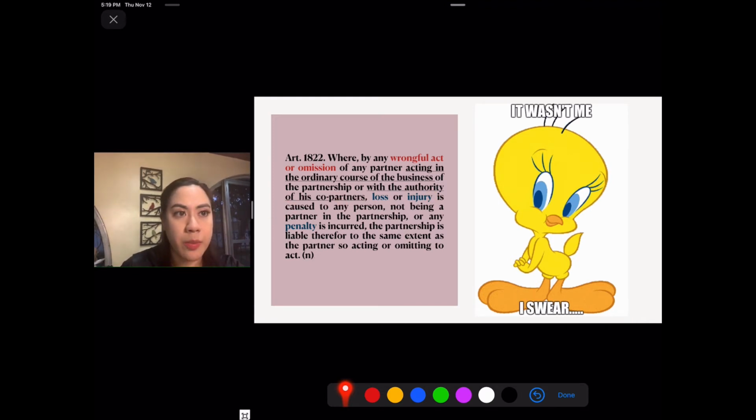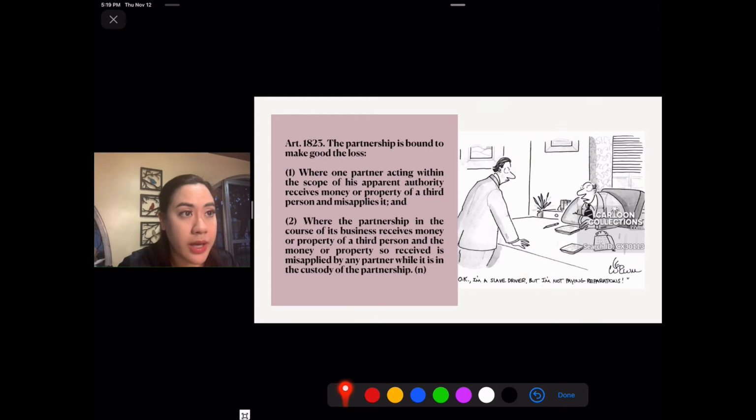Therefore, the partnership will be liable for the loss, injury, and any penalty that may result from this wrongful act or omission. Now, take note, it also relates to omissions. And I will discuss this during synchronous class, an example of an omission. I just have to think of one. 1823, if 1822 talks about criminal liability, 1823 talks about breach of trust. It says here, the partnership is bound to make good the loss where a partner acting within the scope of his authority receives money or property of a third person and misapplies it.